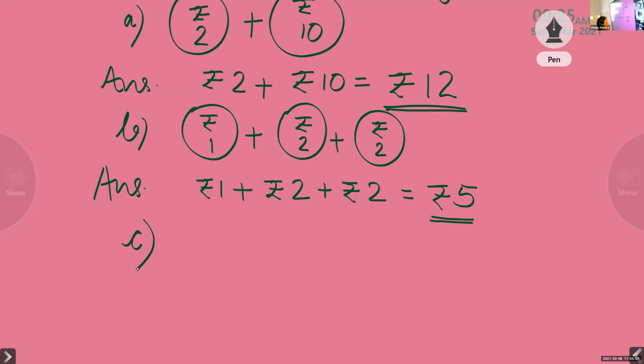So here we have 3 coins: rupee 1 plus rupees 2 plus rupees 2. So we have to add 3 one-digit numbers. That means 1 plus 2 plus 2. So 1 plus 2 is 3. Then 3 plus 2 is equal to 5.